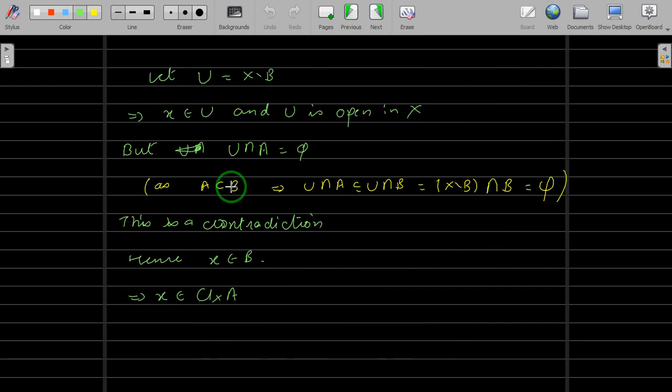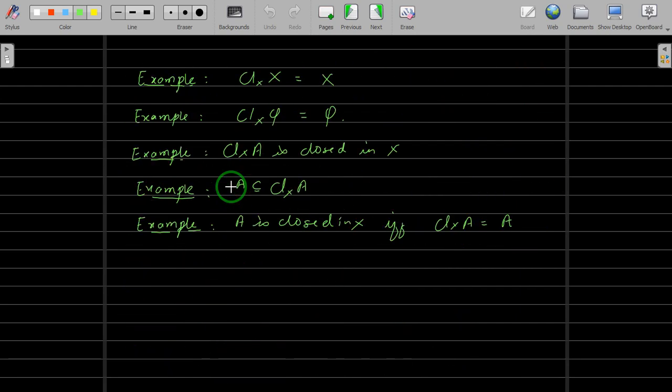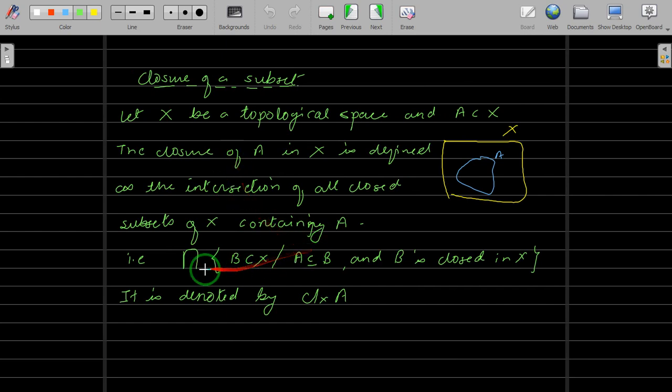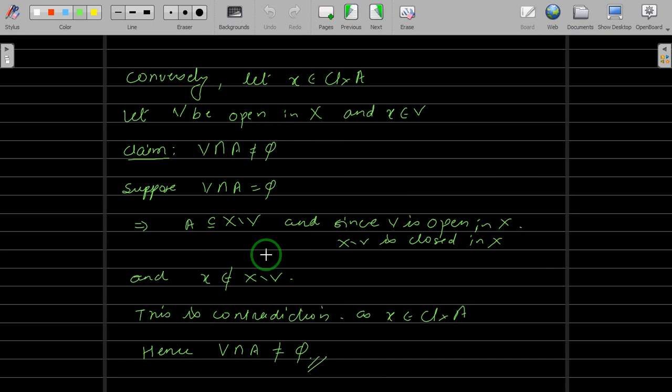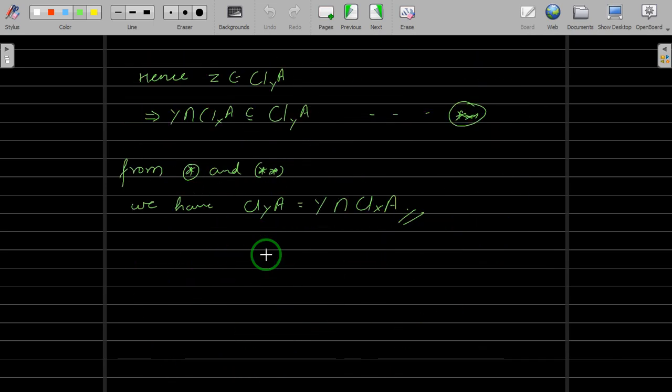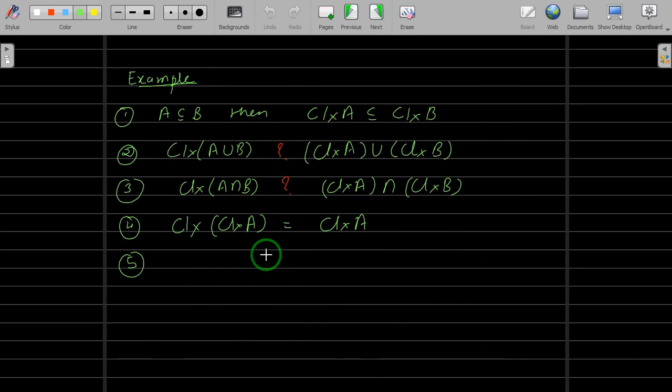Again, fifth, very simple, and that's how some authors also define the closure of a set. Go back to the definition. Here, you are taking the intersection of all those closed sets which contain A. That means that will be the smallest closed set which contains A. And that's how some authors also define the closure of a set. Since we have defined it in some other way, let us take that as an example and try to prove it.